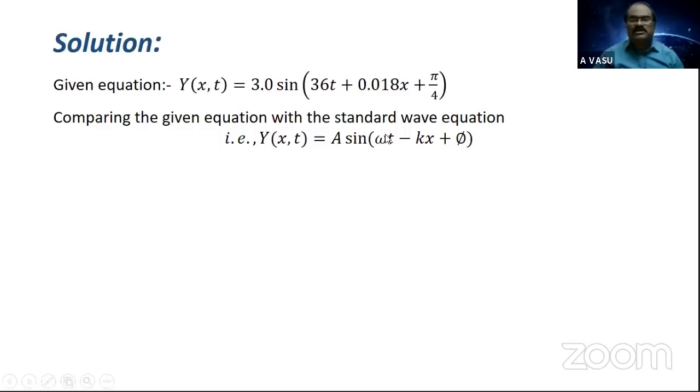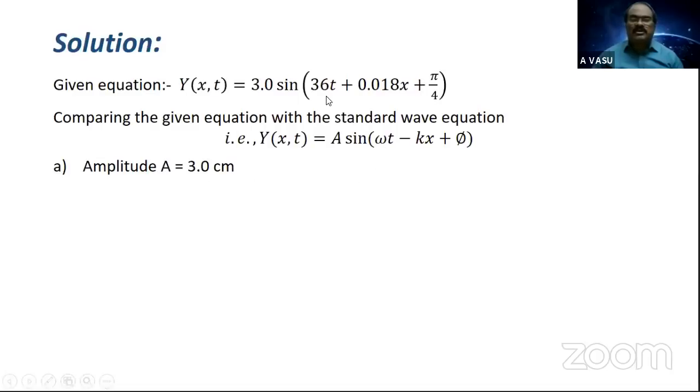So in this problem it is given plus, and of course you have to take it as plus. The only thing is, plus means propagating along the negative x direction, which doesn't make any difference to determining the parameters. So in place of a, you have 3.0. What is a? Amplitude. Now it is asking to determine the amplitude. So what is the amplitude of the wave? 3.0. As it is mentioned in the problem, x and y are given in centimeters, so we have to mention the unit. The amplitude a equals 3.0 centimeter.